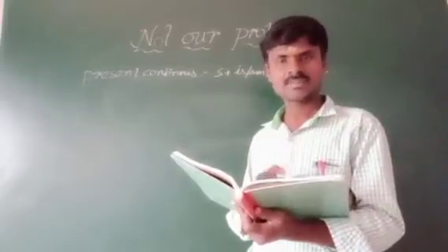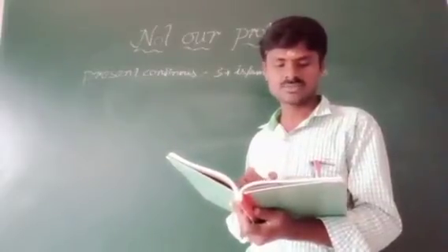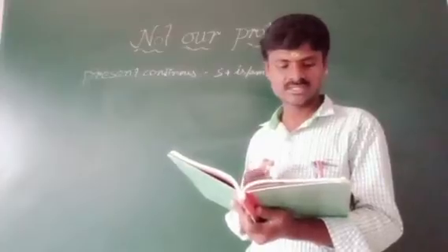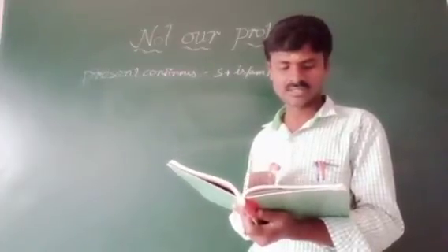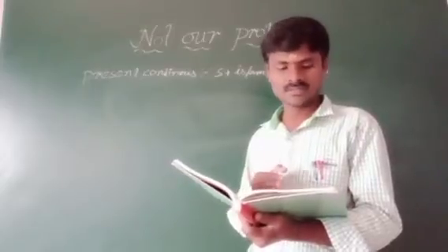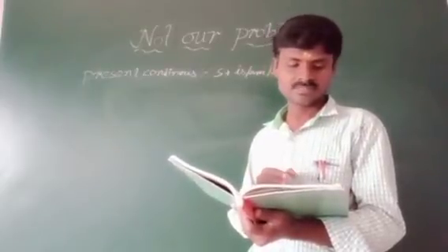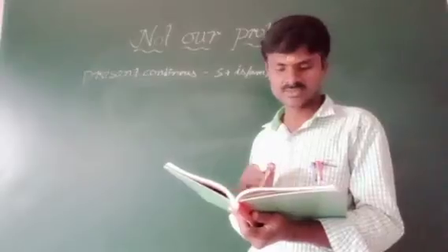Study this table: simple present tense and present continuous tense. I play, I am playing. She goes, she is going. They dance, they are dancing. You cry, you are crying. These are the differences between simple present tense and present continuous tense.